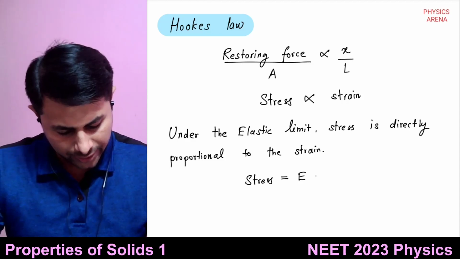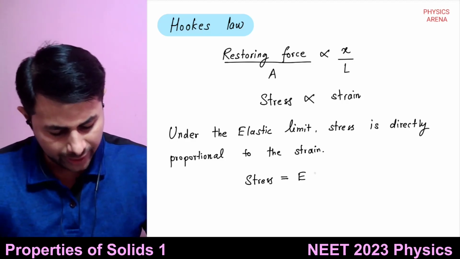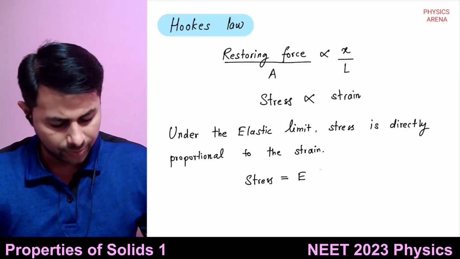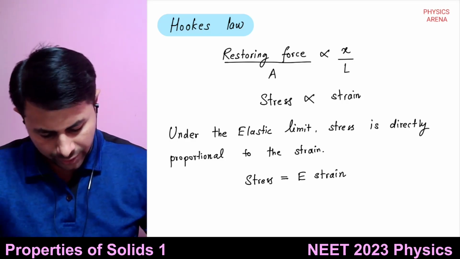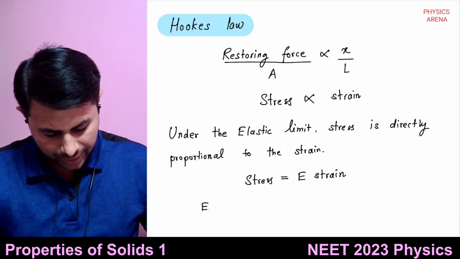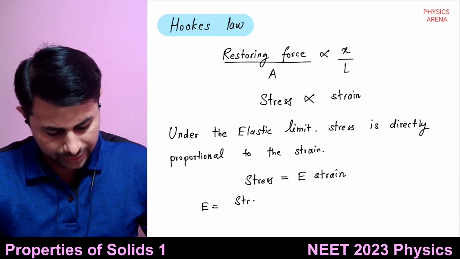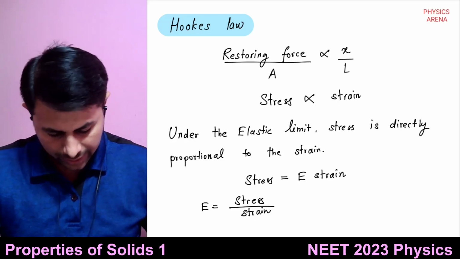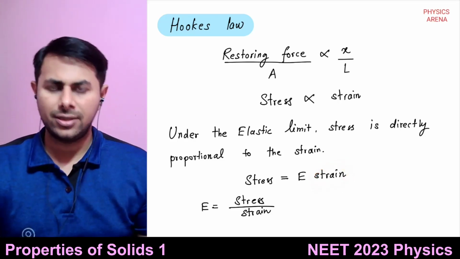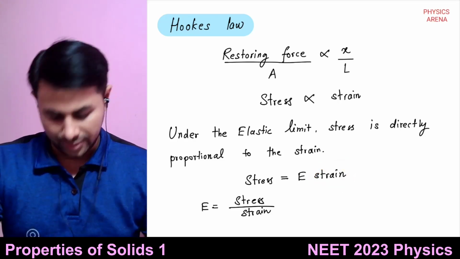We have to write a constant. The constant is denoted by E and it is known as the modulus of elasticity. So what is E? E is the ratio of stress to strain. If you take strain on the other side, it is the ratio of stress to strain.